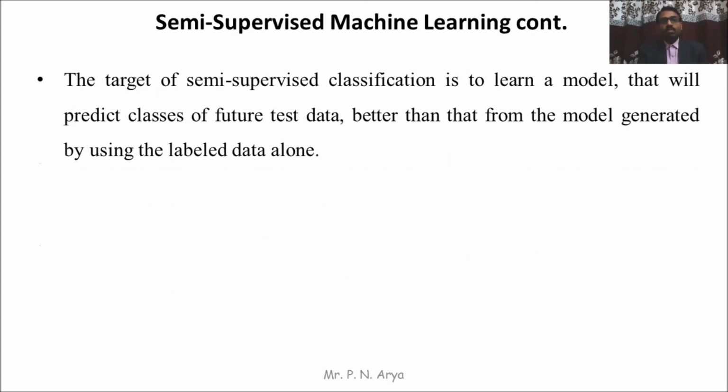The target of semi-supervised classification is to learn a model that will predict classes of future test data better than a model generated using the labeled data alone. So semi-supervised learning uses some unlabeled data and generates labels for use.